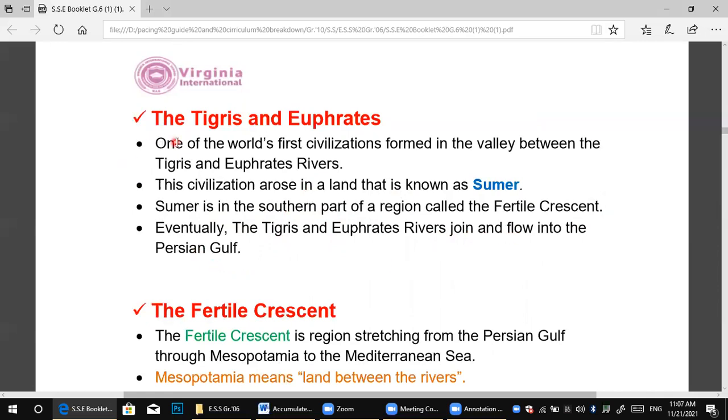So here he's talking about the first civilization in the world at this time. It formed between the rivers, the Tigris and Euphrates rivers. That was the first point. Number two, this civilization is known as Sumer. What about Sumer? Sumer is in the southern part of a region called the Fertile Crescent, and the Tigris and Euphrates rivers join and flow into the Persian Gulf.